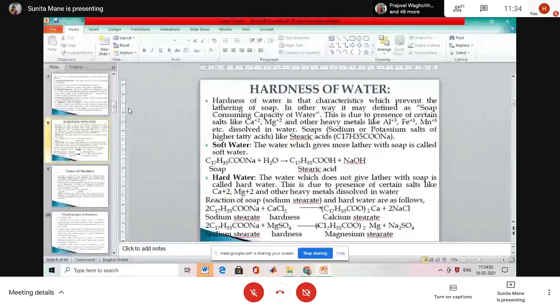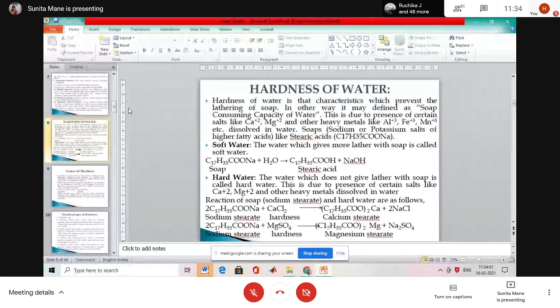This is due to salts like calcium and magnesium, and other heavy metals like aluminium, ferrous and manganese. The definition of hardness of water is asked for 2 marks.